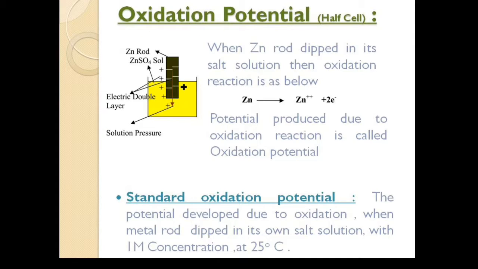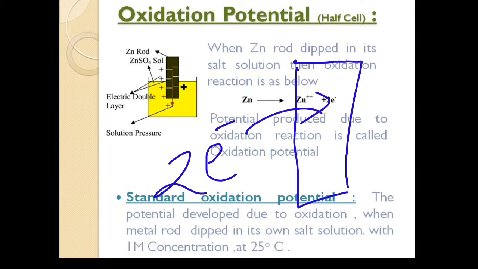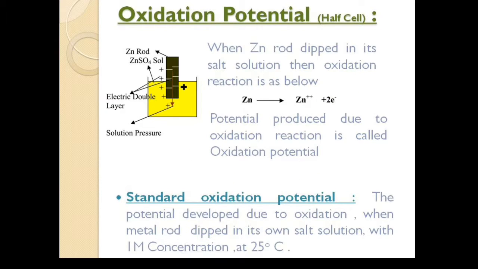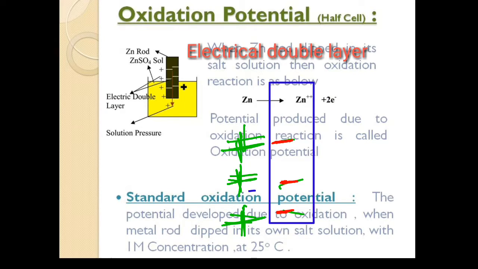So the cell reaction occurs here as Zn gives Zn2+ plus 2 electrons. As you know, this is loss of electrons, that is nothing but an oxidation reaction. Now due to this oxidation reaction, what happens? The 2 electrons get accumulated on the rod, whereas Zn2+ ions enter into the solution. So in solution, positive charge is present, whereas on the rod, negative charge is present. So there is a formation of electrical double layer.